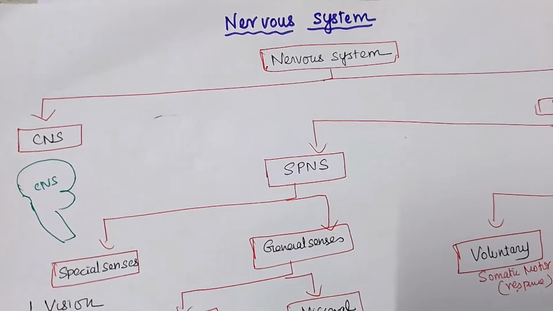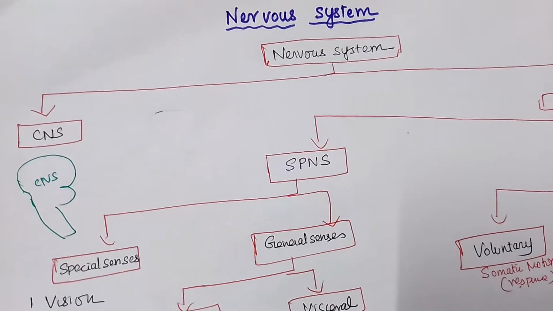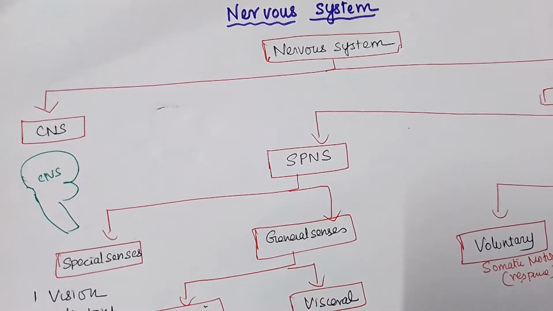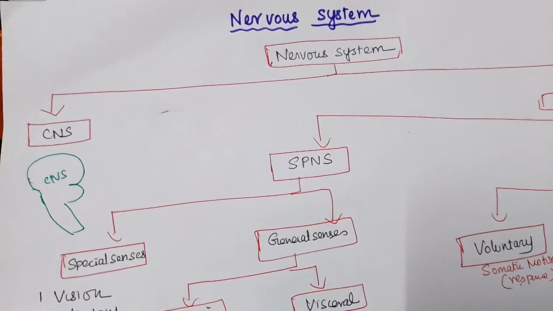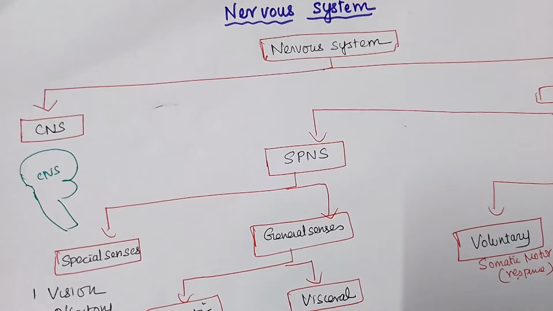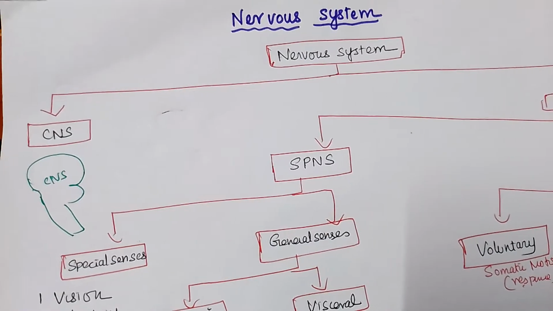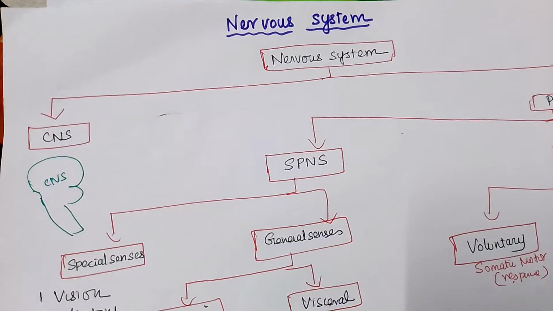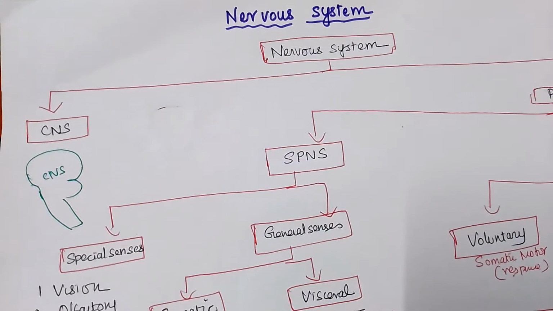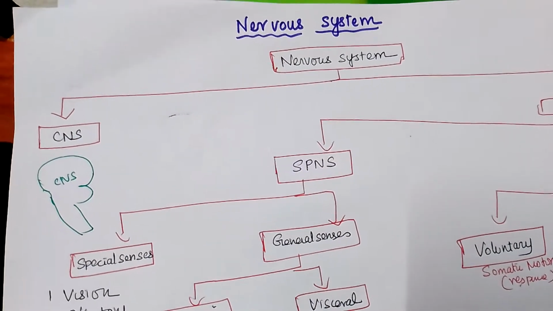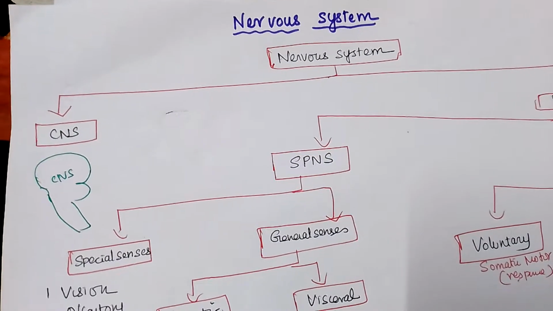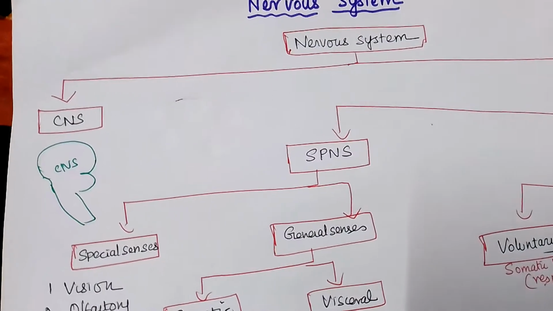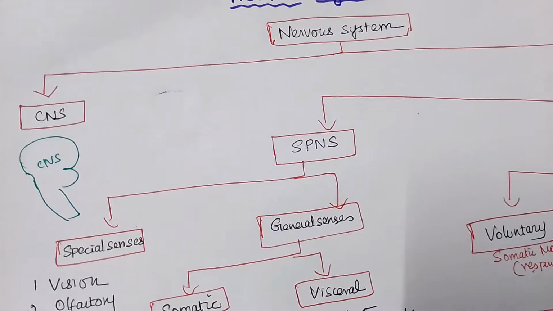The dendrites always receive the information, and axons pass the information. These dendrites receive information from many other neurons, so they are called the sensory part, the receptor component of the neuron. A neuron can simultaneously receive from more than 10,000 neurons, and axons take the information away from the cell body. So one neuron may connect with many dendrites.